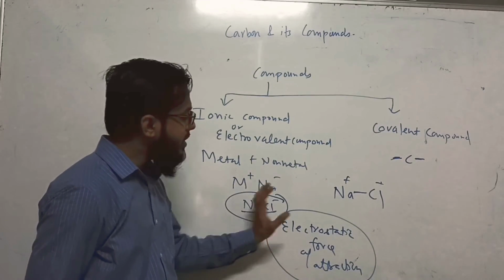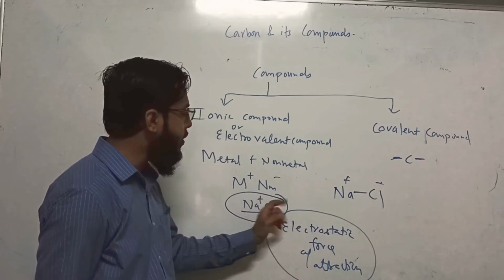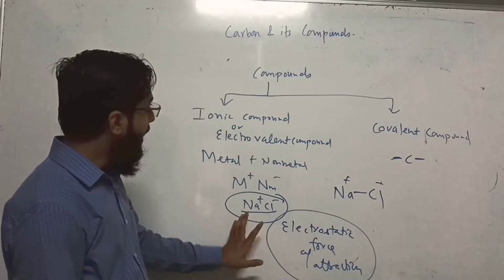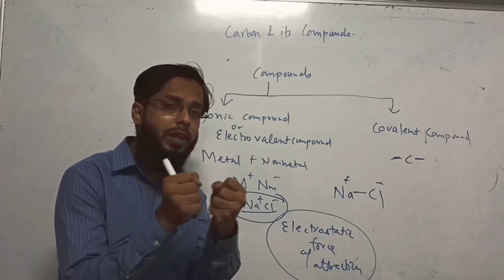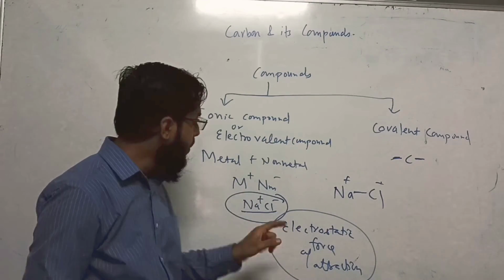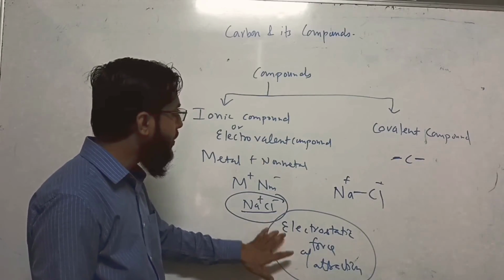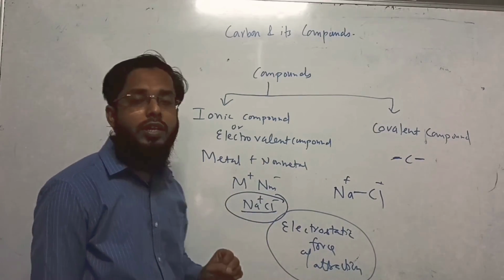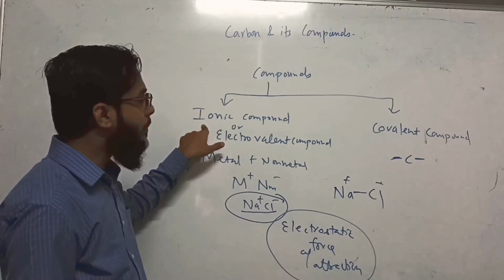If the ions are close because of electrostatic force of attraction, what is electrostatic? Positive negative attraction. There is no such bond, it is the force of attraction which brings the ions or atoms close. So these ions are close because of this attraction, and the closeness is known as ionic bond, and the compound is known as ionic compound.